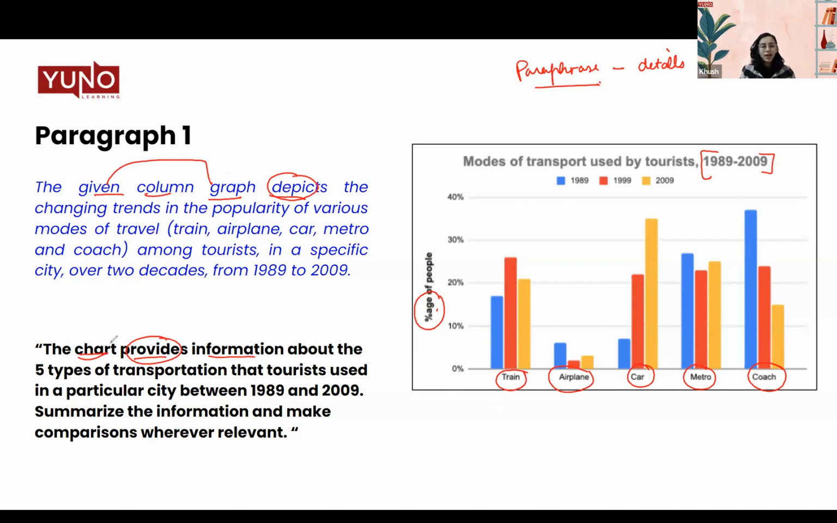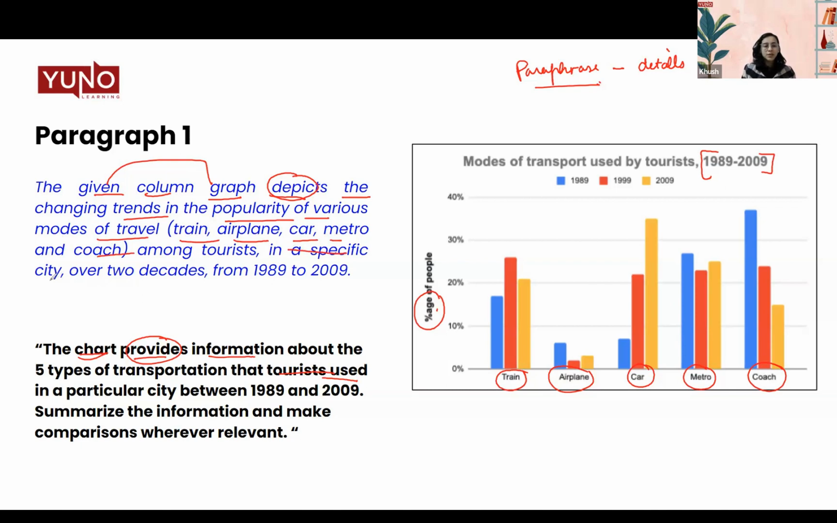Then, about the 5 types of transportations. Now, how did we write this? The changing trends in popularity of various modes of travel. What was written here? 5 types of tourist use, right? So we talked about the changing trends. This is how we paraphrase the language. Then we mentioned those 5 various modes of travels, which were train, airplane, car, metro, and coach.